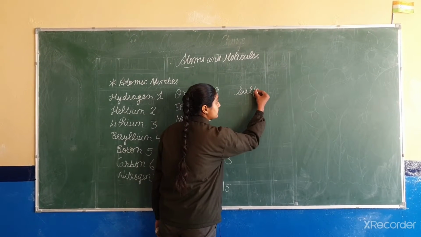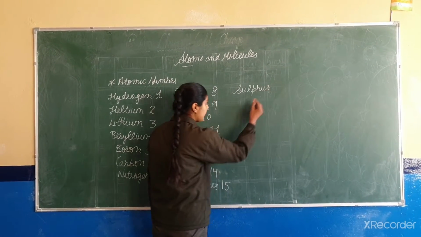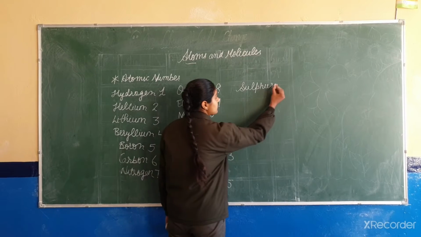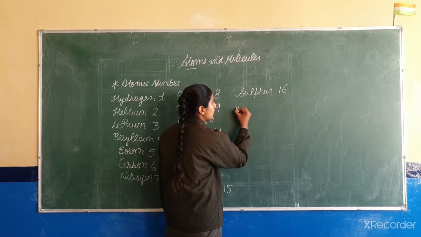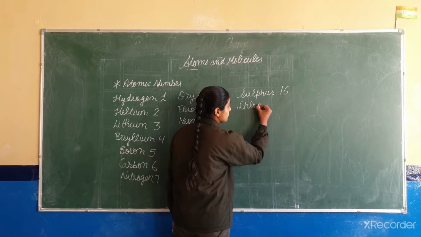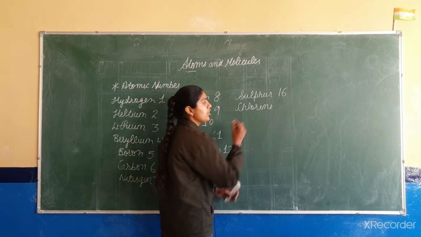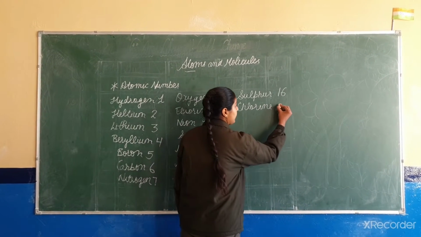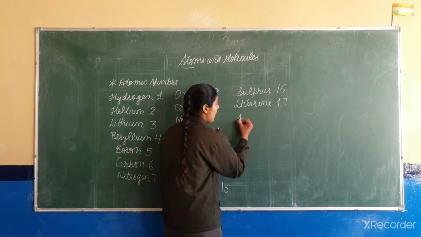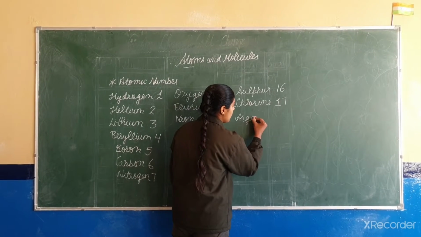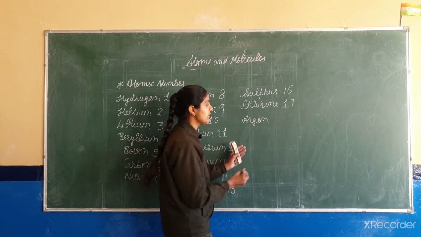Sulfur. The atomic number of sulfur is 16. Chlorine. The atomic number of chlorine is 17. Argon. The atomic number of argon is 18.